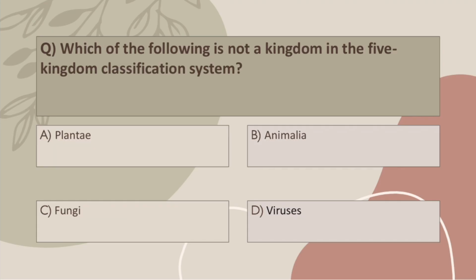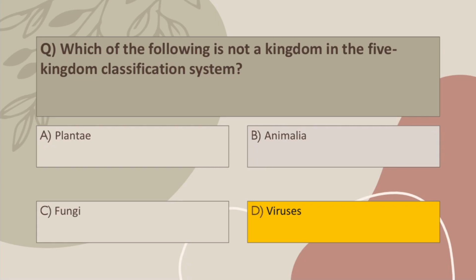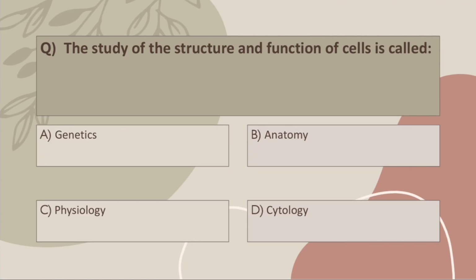Q9. Which of the following is not a kingdom in the five-kingdom classification system? A. Plantae. B. Animalia. C. Fungi. D. Viruses. Correct answer, D. Viruses. Viruses are not placed in any kingdom because they're not truly living outside host. They're exceptional.